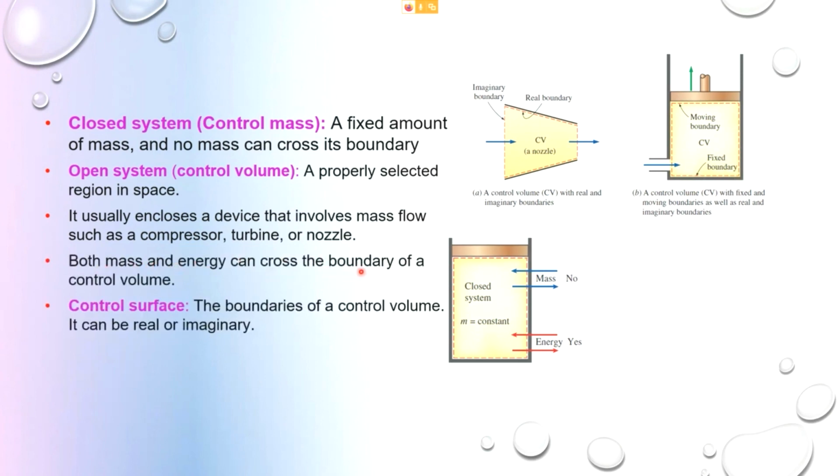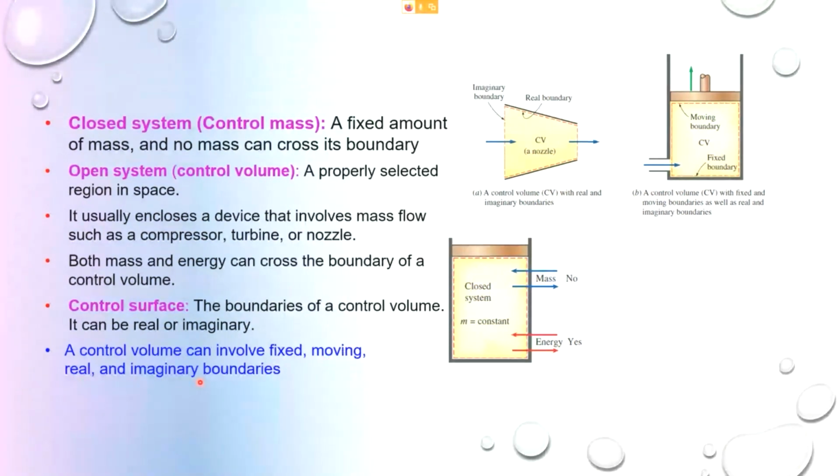Both mass and energy can cross the boundary of a control volume. This is called control volume. This is called control mass. The control surface refers to the boundaries of a control volume. A control volume can involve fixed, moving, real, and imaginary boundaries. So you must know what is meant by fixed boundary, moving boundary, real boundary, and imaginary boundary. These are a revision of what you have done in your Thermo 1.